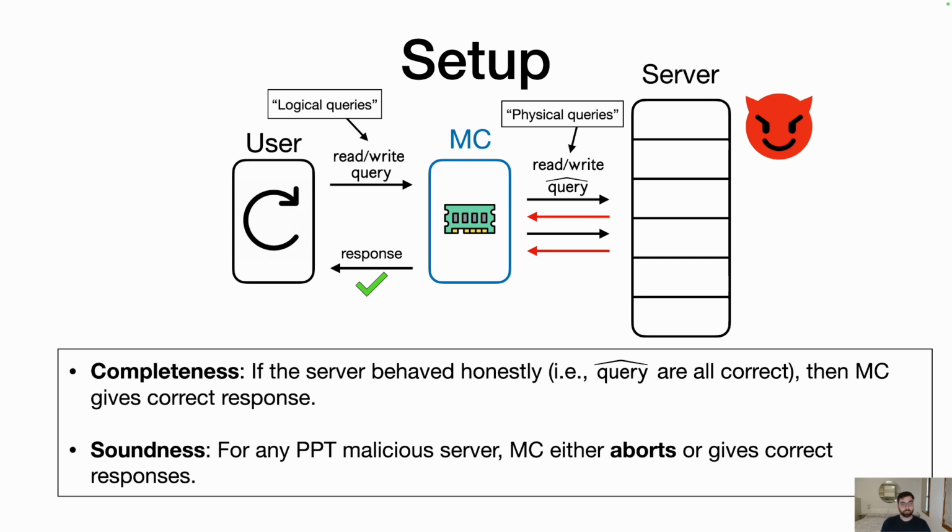The more interesting property of a memory checker is soundness, which says that for any probabilistic polynomial time, or in other words, efficient malicious server, the memory checker is either going to raise some flag and abort, or it'll give the correct response to the user. So in other words, it'll never give an incorrect response to the user. It's either correct to the user, or it indicates some general failure condition.